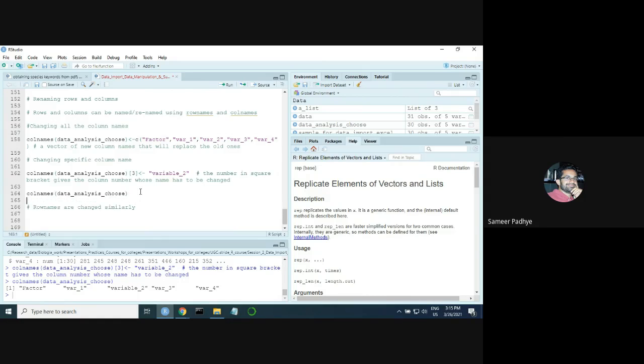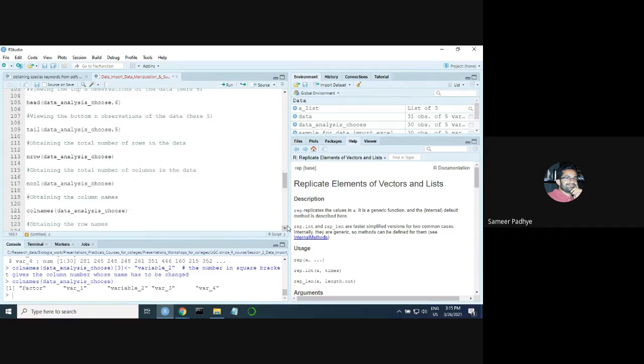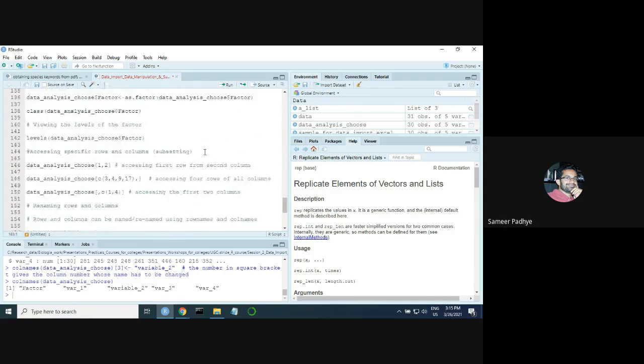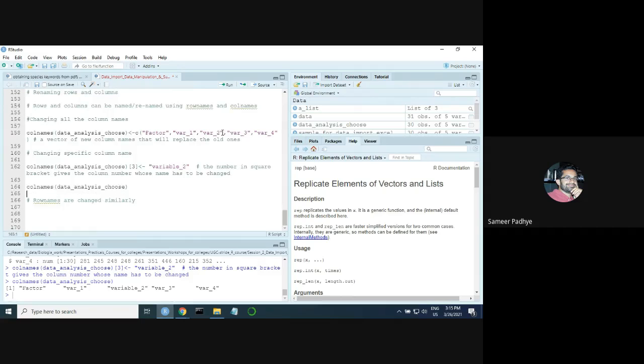Now, does the R analysis part or R study part end here? Absolutely not. This is where it begins. Once you get comfortable with using this set of codes, you can start exploring more complicated concepts in R. The journey will become much easier if you understand the concepts we looked at properly, because these are the most crucial parts of learning R. The analysis part comes at the very last.